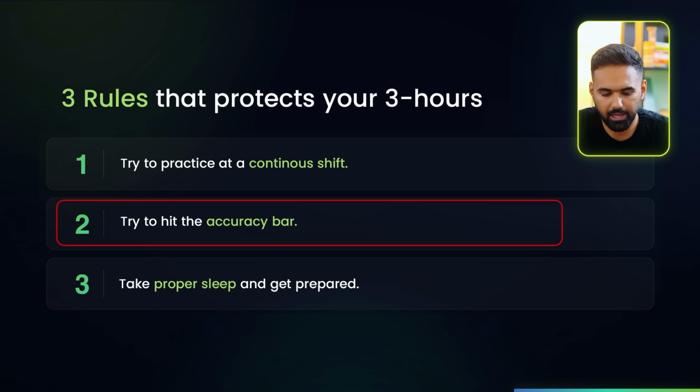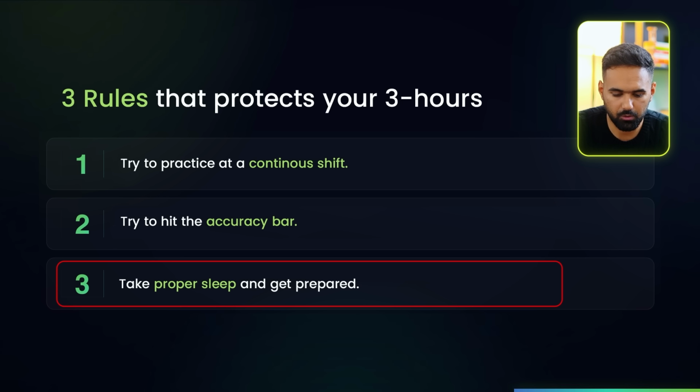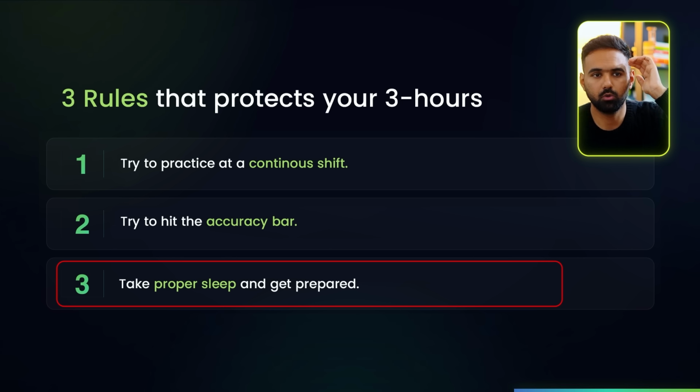Try to hit the accuracy bar and try to take proper sleep, and make sure you review all the mistakes you made before your test day. That is how you are going to crack your PTE test in the very first go.